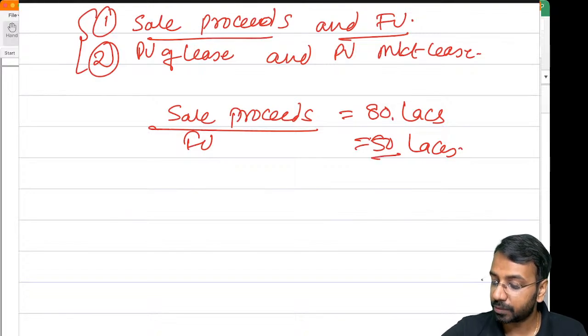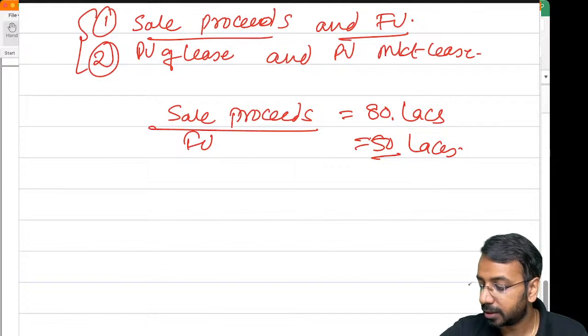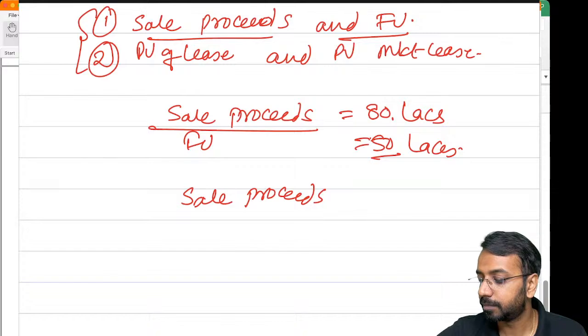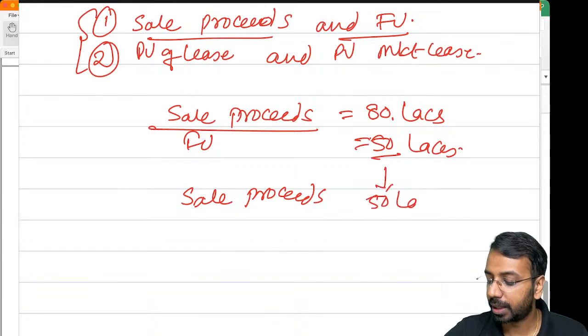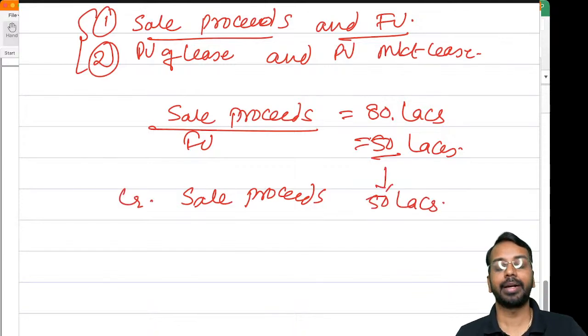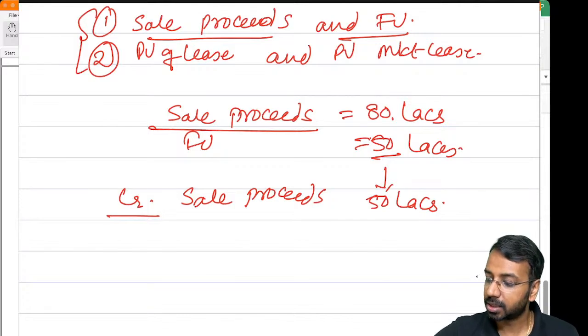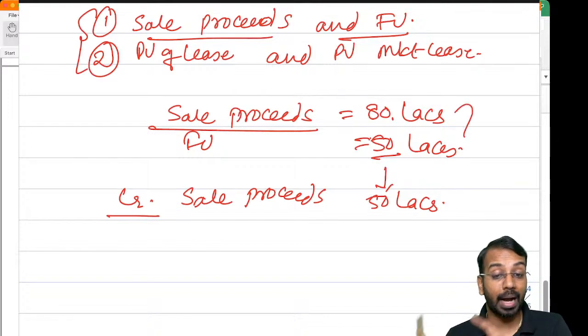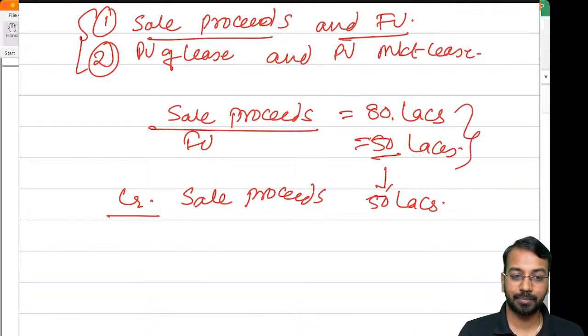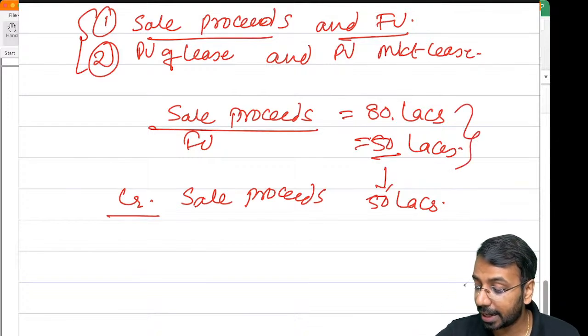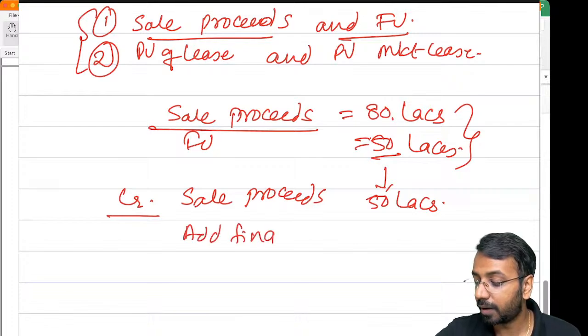So we say that the sale proceeds will be 50 lakhs. You will credit the sale account or the disposal of asset at 50 lakhs. Sir, what about the additional 30 lakhs? The buyer has given me additional 30 lakhs. So that additional 30 lakhs will be considered as additional financing of 30 lakhs.